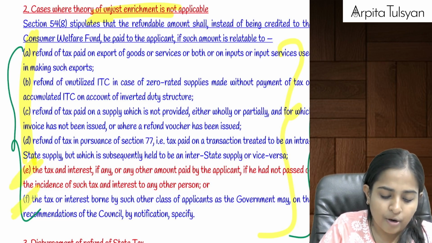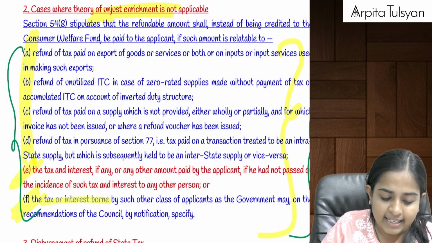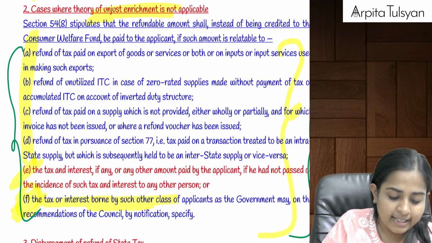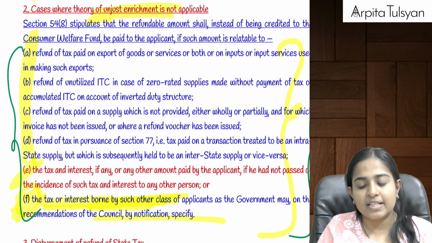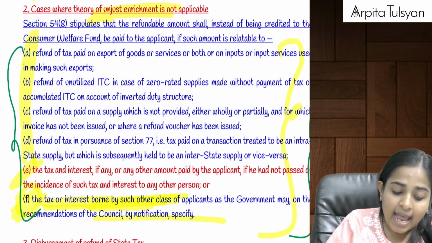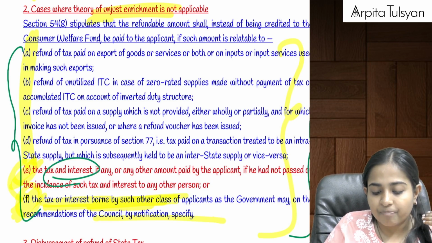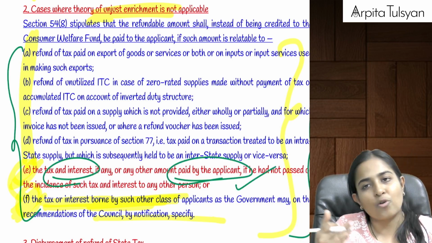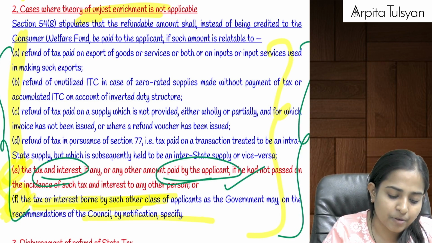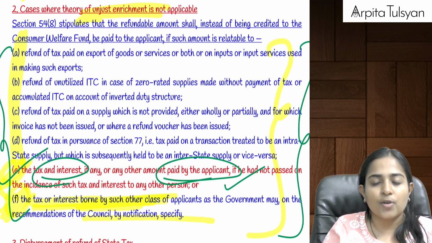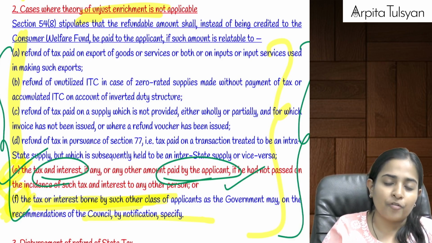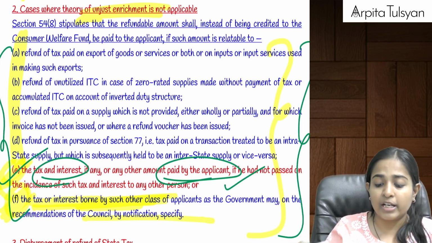Next, the two different points here: any other tax borne by such applicants, F point is also the same. The tax or interest borne by such applicants as may be notified by the government. And the E point, one point which is different here, is the tax or interest which is paid by the applicant if the burden is not passed on to any other person. If the burden is not passed to any other person, then definitely this person will come under the exceptions of unjust enrichment.